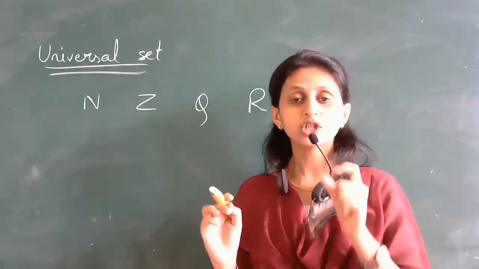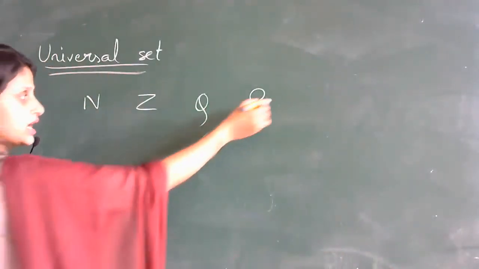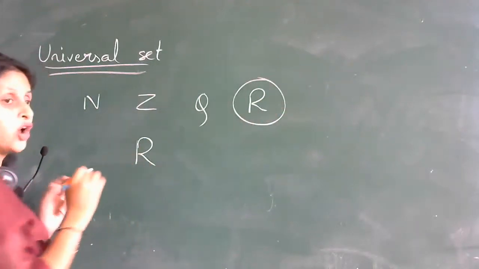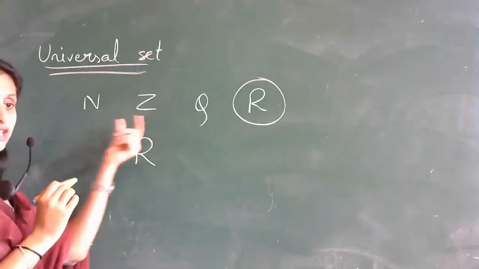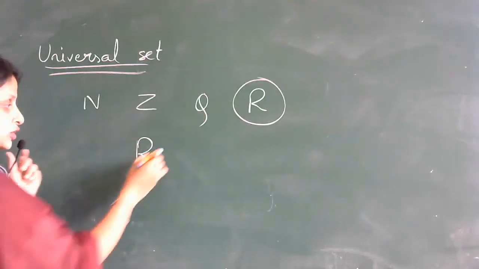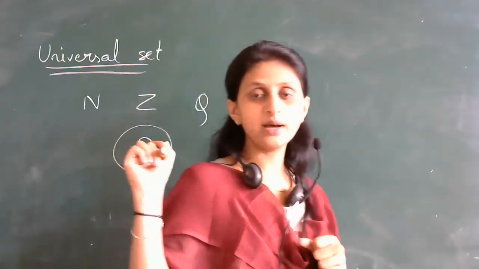A set which contains all the sets, now here, which is the largest set here? This set of real numbers will contain all these possible sets, right? It contains all these possible elements. So this set here, real numbers, is nothing but the universal set. It is just an example.